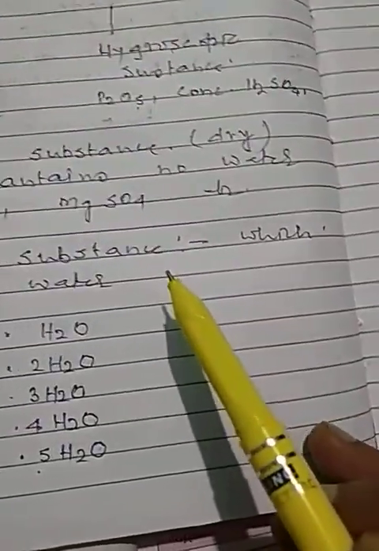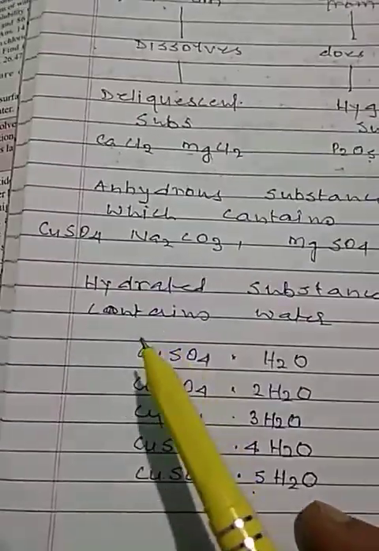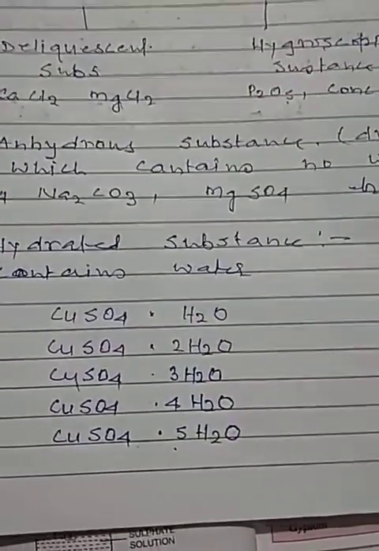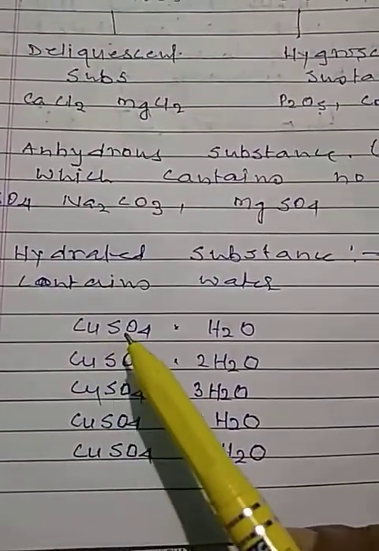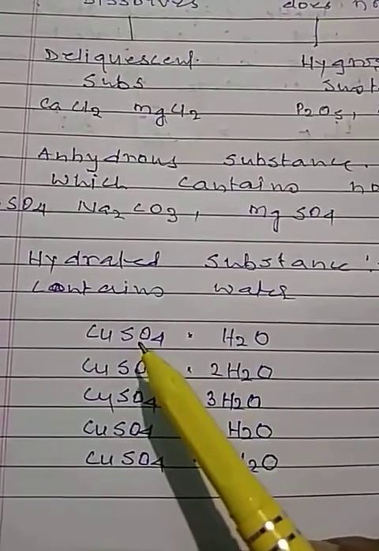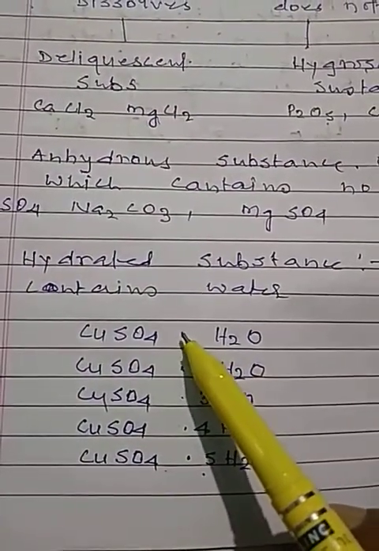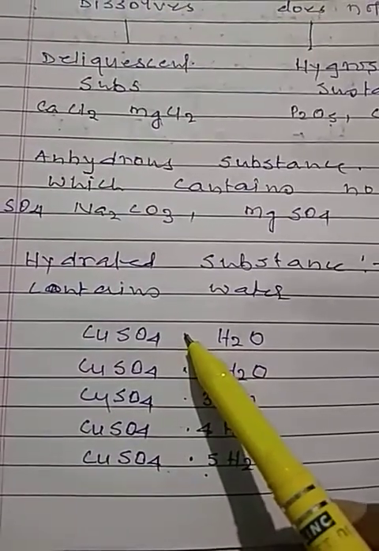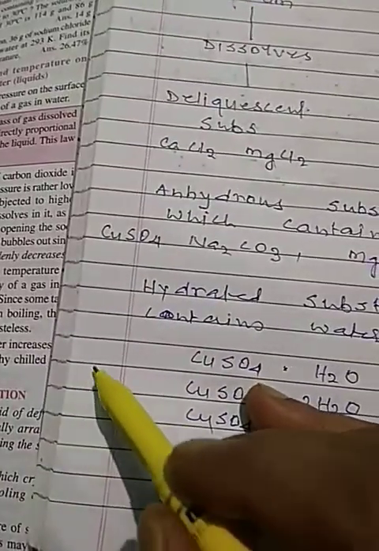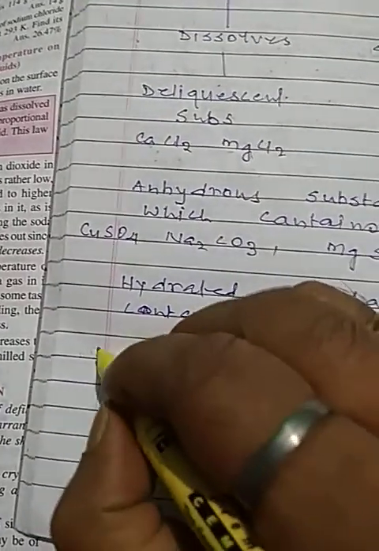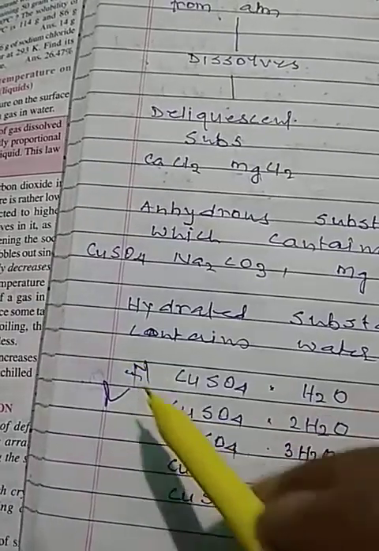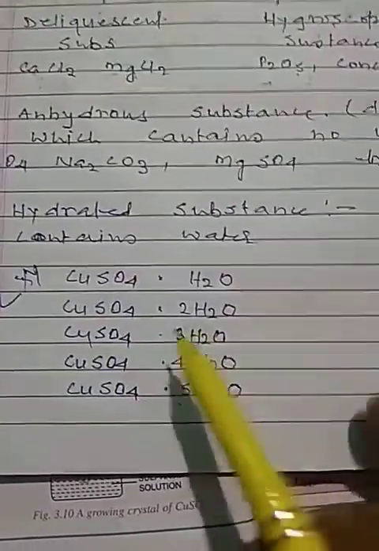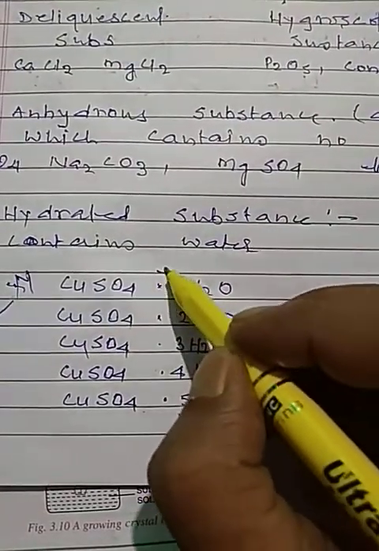Hydrated substances are those substances which contain water. Suppose it is copper sulfate, it has a point. In maths we say x point y, which means x into y, but in chemistry this point stands for plus.